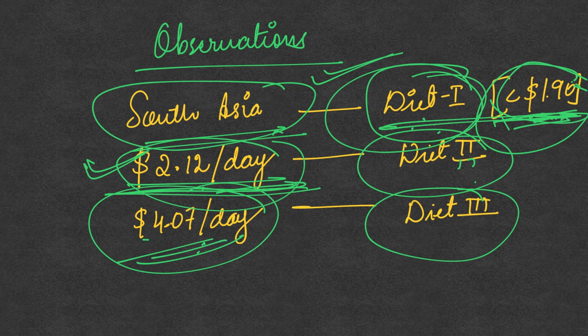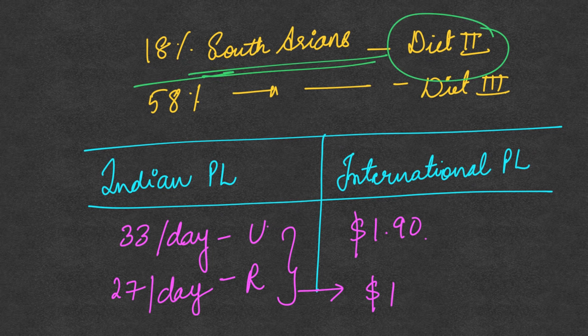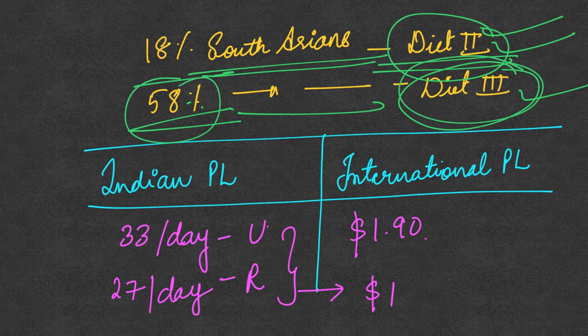So therefore a majority of people who are even a little above the poverty line are unable to afford this healthy diet. So if this State of Food Security and Nutrition report says that 18% of South Asians cannot go for diet 2, that is the adequate diet, and 58% of the South Asians cannot afford the healthy diet. So this is a huge number who cannot afford the healthy diet, which is a balanced diet of all the